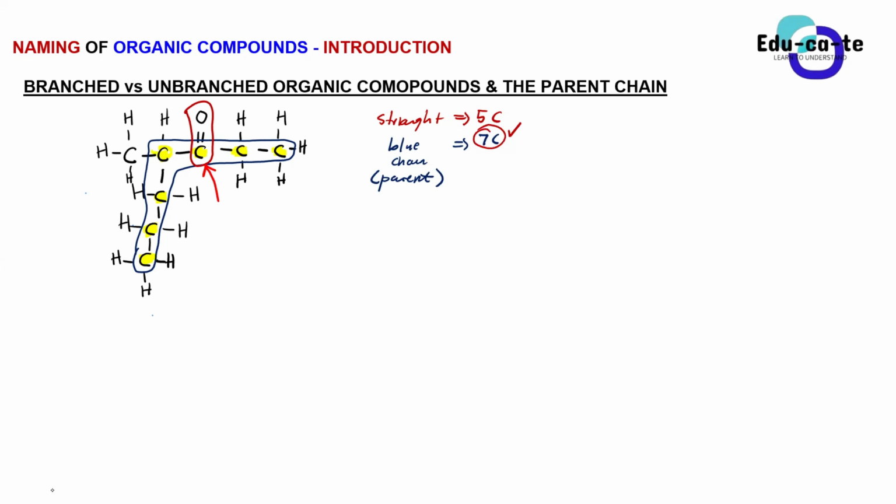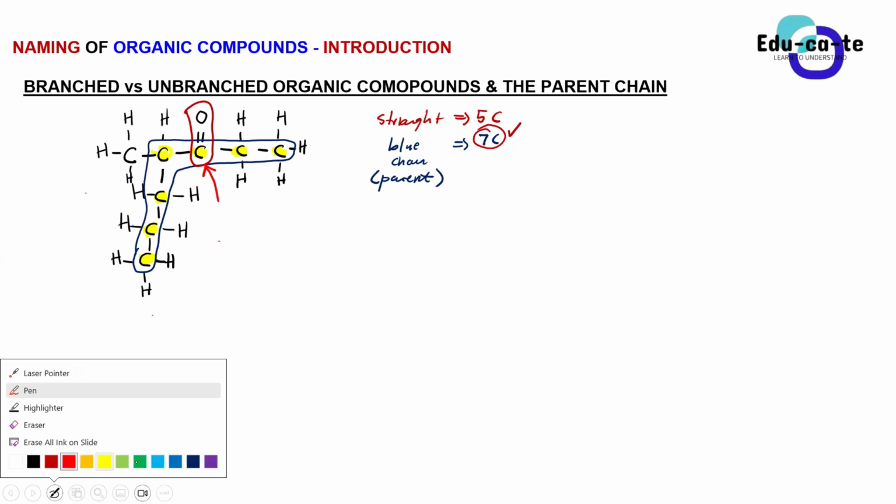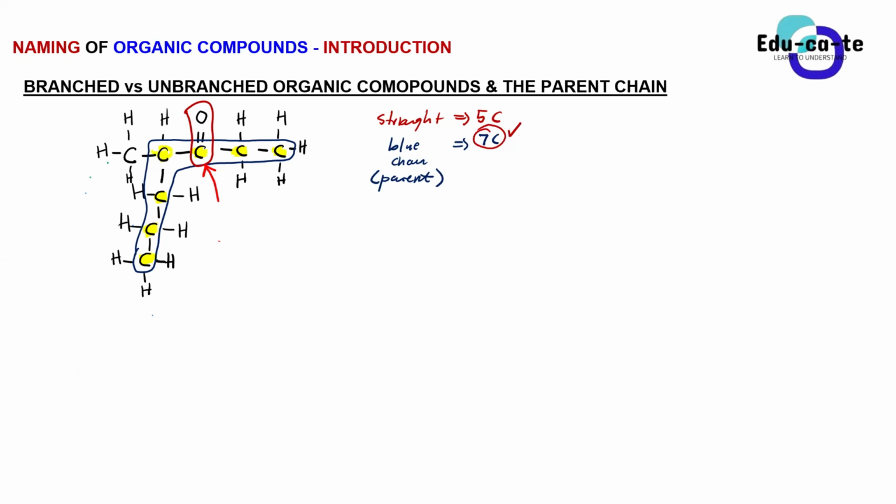So now what about this, guys? When you highlight this blue carbon chain, this parent chain that we've highlighted, my question to you: what about this carbon that is left behind, that I'm pointing with green? There's a carbon that is left behind there. What do you say about it? It's not part of this blue highlighted chain. Yes, Dakato? It's a substituent, sir. It's a side chain. For now, let's call it a side chain. Before we call it a substituent, let's just call it a side chain. So that is going to be our side chain.